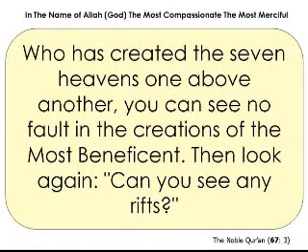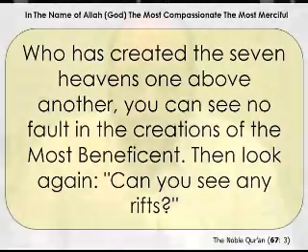Who has created the seven heavens, one above another, you can see no fault in the creations of the most beneficent. And then look again, can you see any rifts? So if we ponder and reflect upon this verse, we see that Allah Almighty states here and teaches us His methodology, His way in creation. And the methodology of the Almighty is to create a central object surrounded by seven heavens or seven layers. So the way of Allah the Almighty in creation, as I said, is to create a central object surrounded by seven heavens or seven layers.